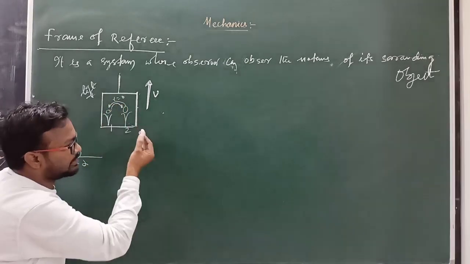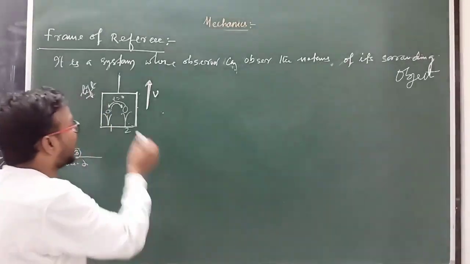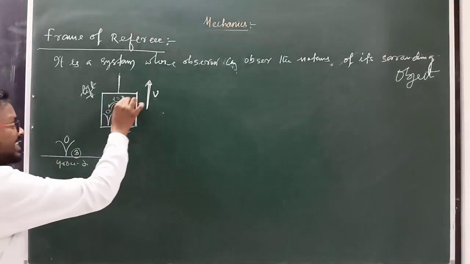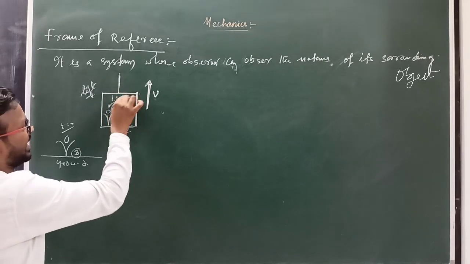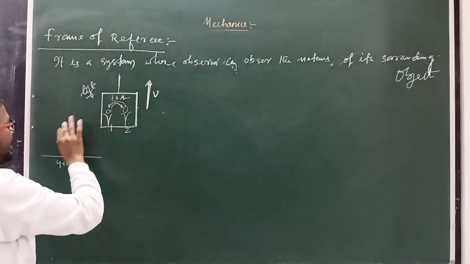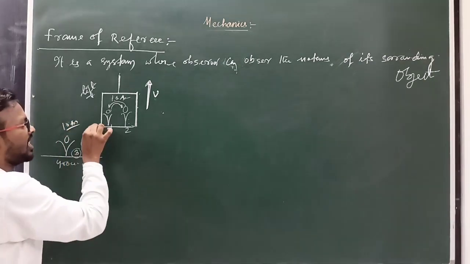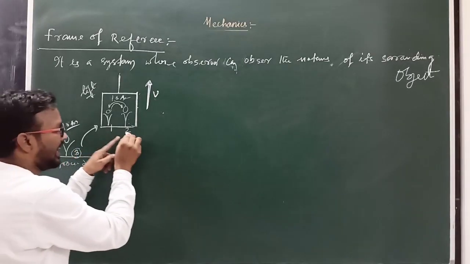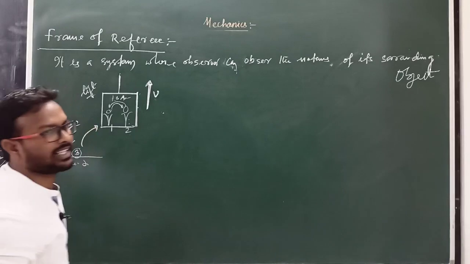Whenever 1 observes 2, it is a rest condition, and whenever 2 observes 1, it is also a rest condition. Why? Because they are moving with the same velocity. But at the same time interval, t equal to 0, suppose at 10 a.m. they see each other at rest. At the same time, 10 a.m., when person 3 observes 1 and 2, at that time they are moving with a certain velocity in the upward direction.